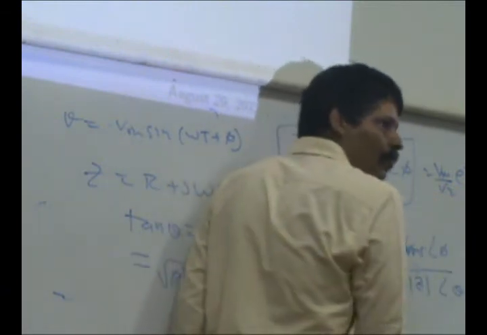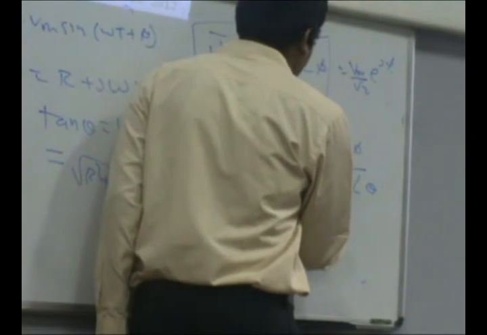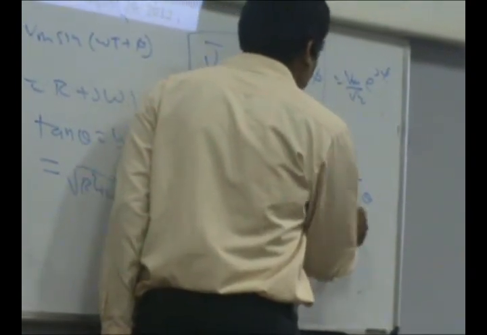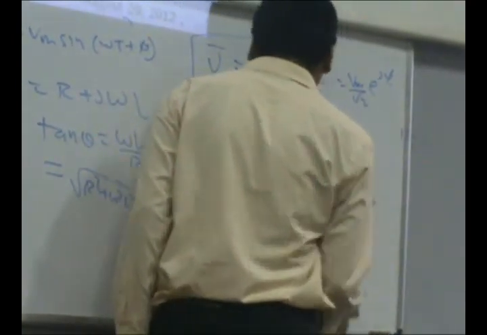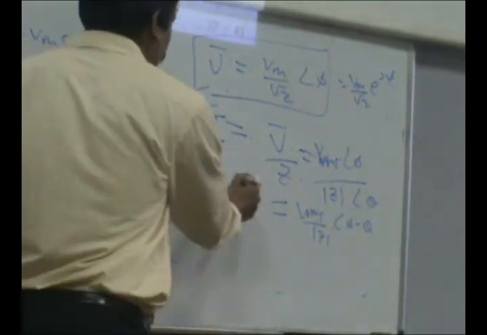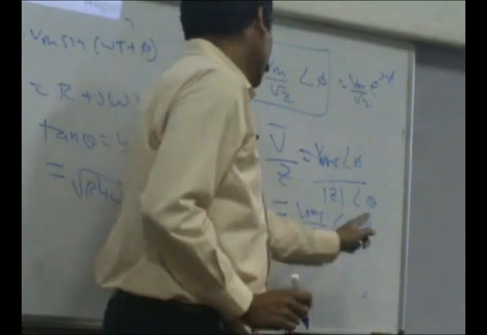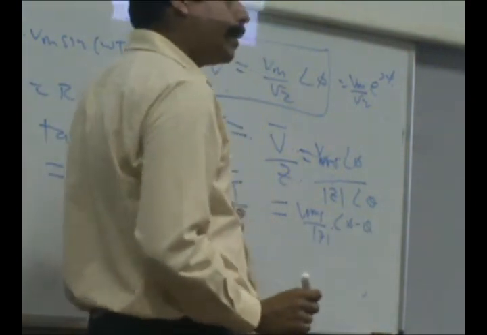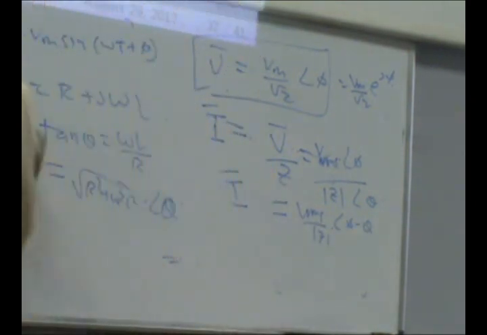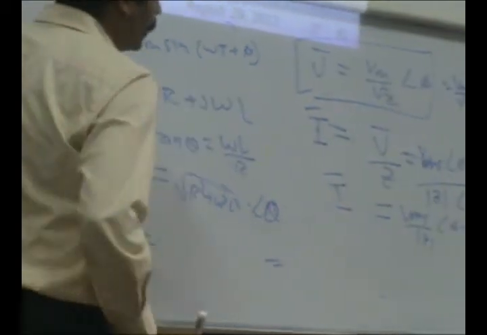This is in the polar form. And so I bar is Vrms by mod of Z at an angle of phi minus theta. Once I have found the I bar, then similar to v of t, I can now write i of t.